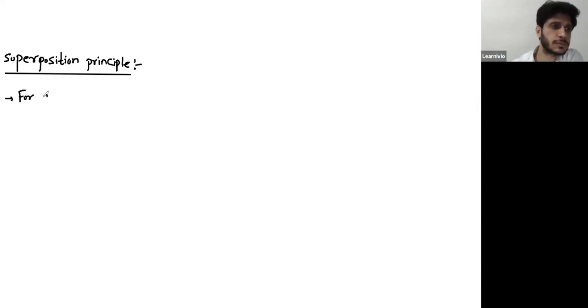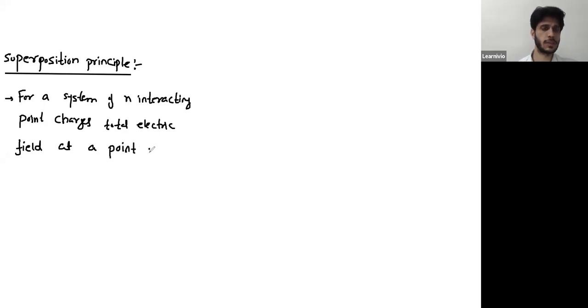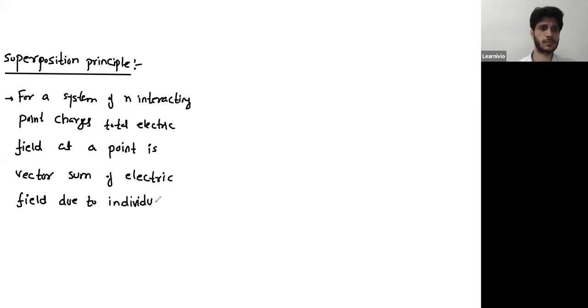So if you have a system of n interacting point charges, the net electric field or total electric field at a point is the vector sum of electric fields due to individual charges.